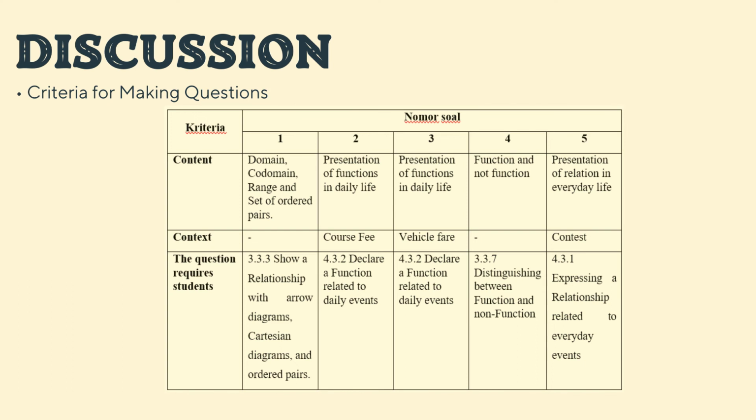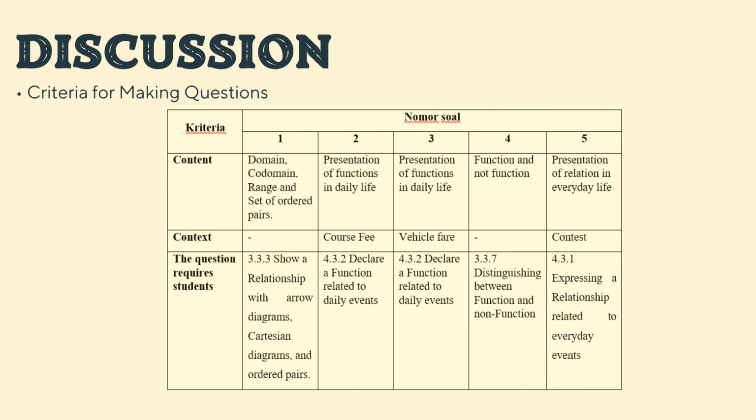For criterion number 3, the content is presentation of function in daily life. The context is vehicle fare, and the competency achievement indicator is 4.3.2 that declare a function related to daily events. For criterion number 4, the content is function and not function.